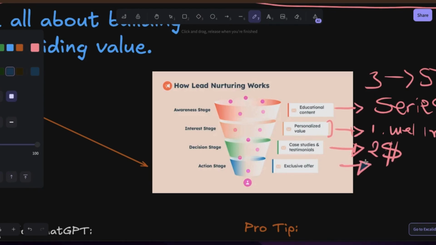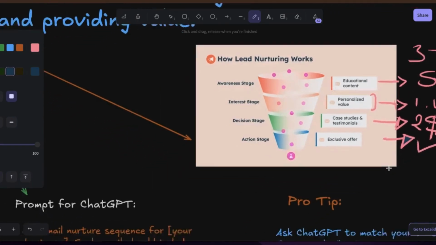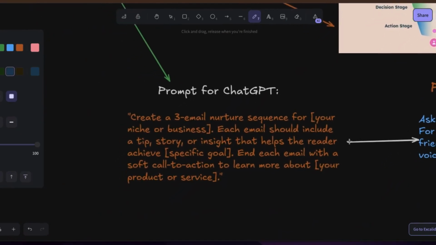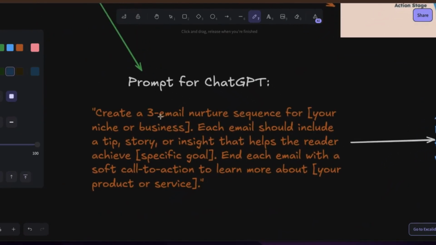Still in the nurture email. At the end of the nurture email, you will now go to the next step where you start talking about exclusive deals and how they can buy from you, but we are not there yet. So let me give you the prompt for this. The prompt for this is very, very interesting, right?